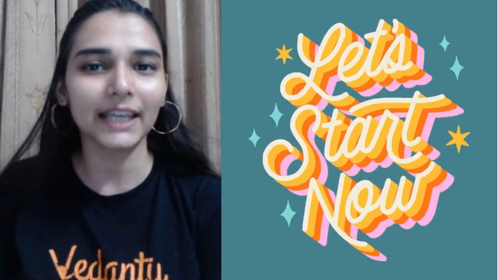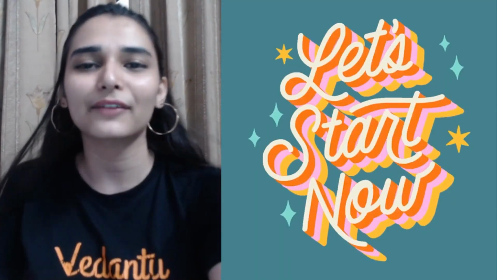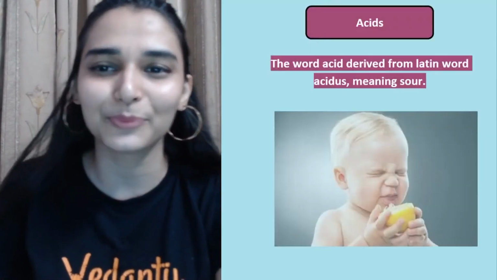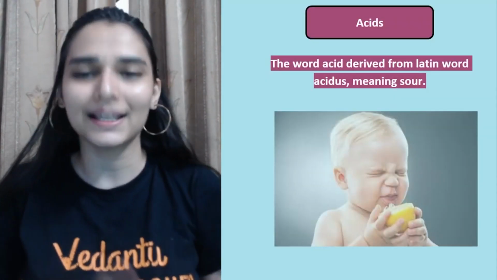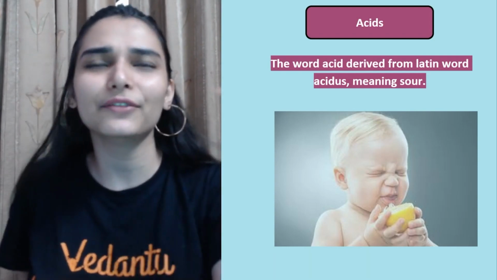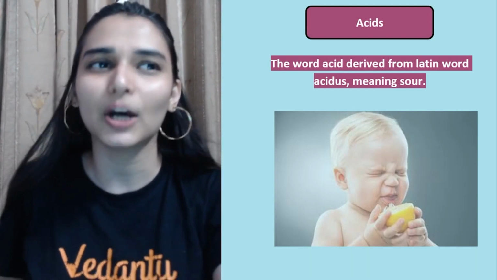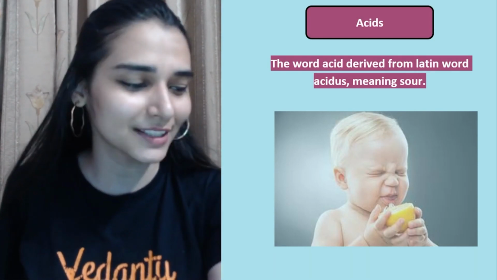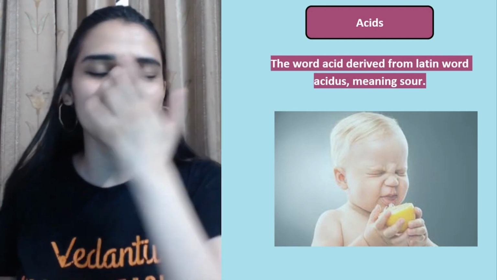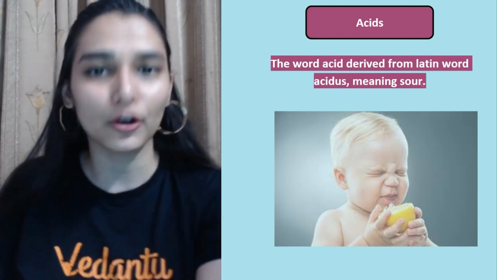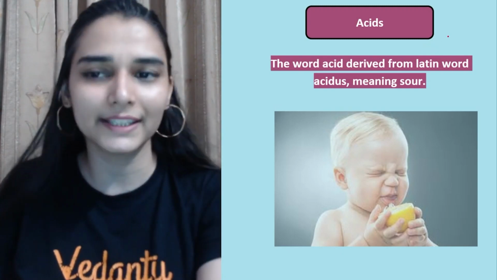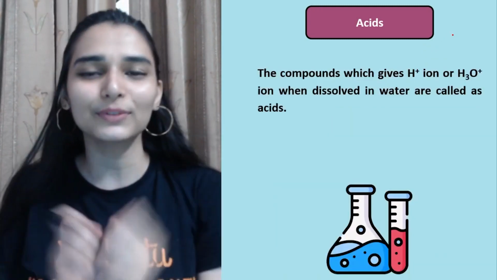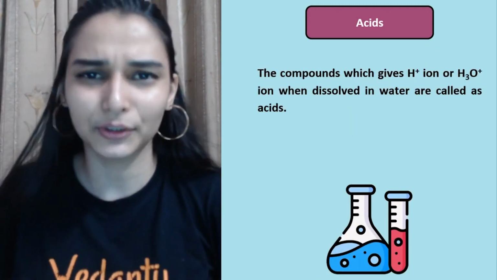So without wasting any time, in the minimum time we have to do the revision of the entire chapter. Starting with the term acids only. Whenever we talk about an acid, the only thing that comes to your mind is sour taste, isn't it? So acids are substances, generally sour to taste, and not always. If you talk about coffee, that is still acidic, but it's bitter to taste, right?